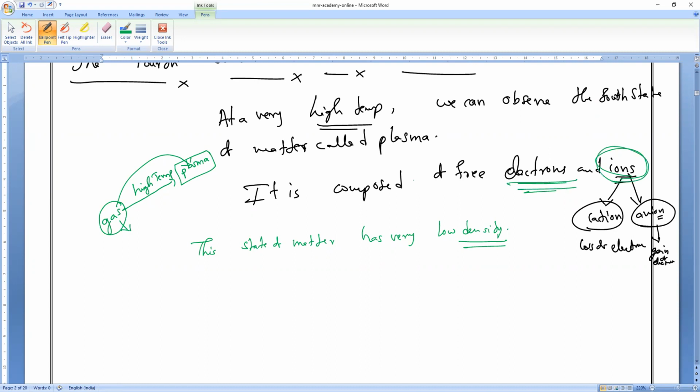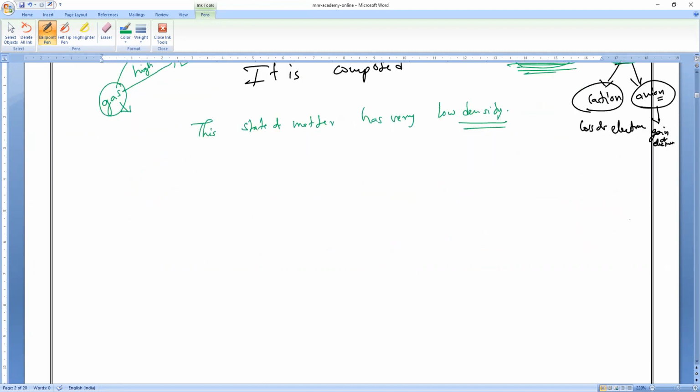What do we used to call that? Please respond. Plasma. We used to call it plasma. I will tell you how it happens. So observe, all of you. It has a very, very low density. Now, for example, take solar plasma, the plasma present inside the sun, at the core of the sun.